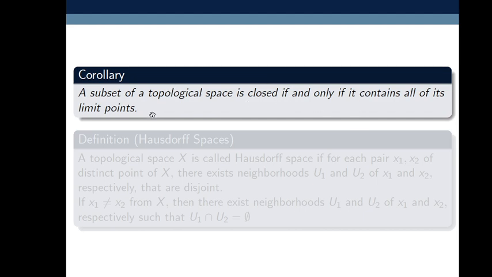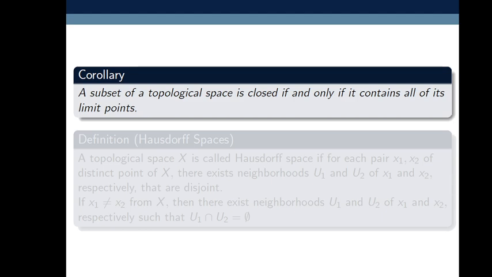limit points. So the set of limit points is denoted by A prime. So A is a subset of topological space X, then A is said to be closed if and only if A is equal to A prime. So this is the definition, or you can treat this as a definition also.